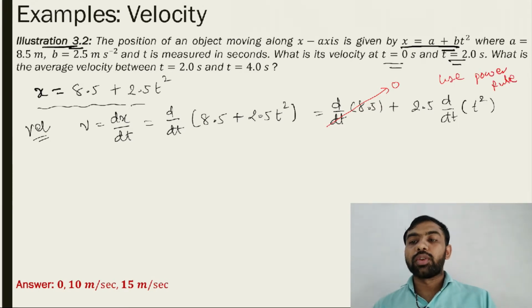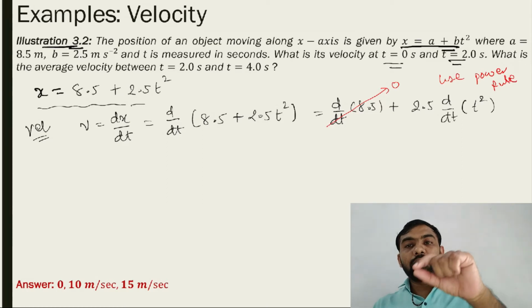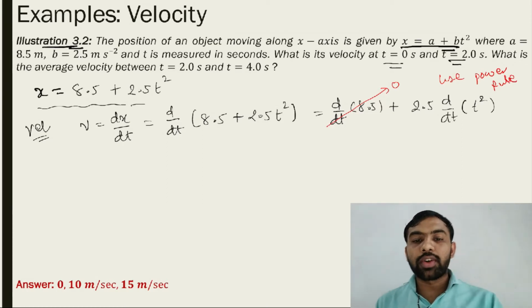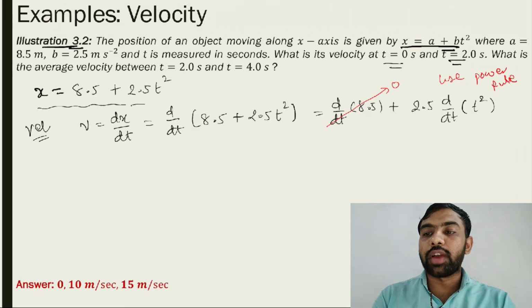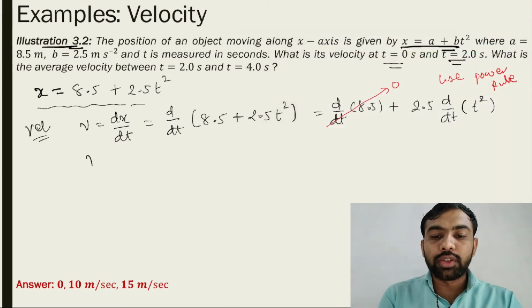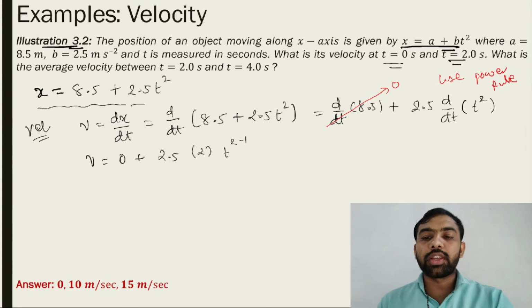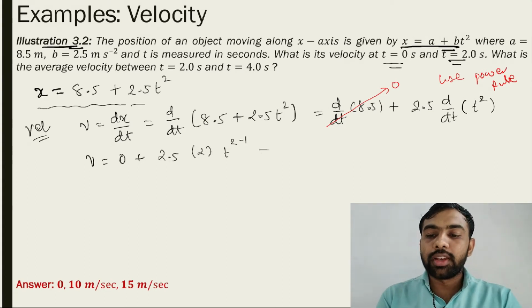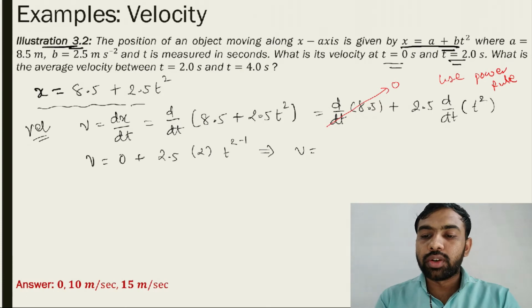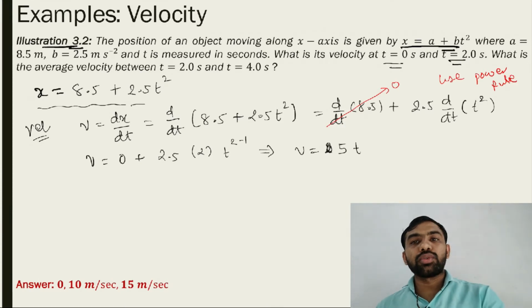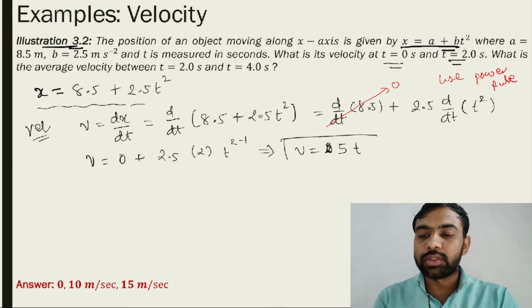Use the power rule in the case of differentiation. The power comes into the multiplication and the power decreases by one. So finally, what do we get for the velocity? Velocity is equal to 0 plus 2.5, this 2 comes in multiplication and the power is decreased by 1, so t raised to 2 minus 1. So finally velocity is equal to 2.5 into 2, which is 5, and t raised to 2 minus 1 means t. So that is the velocity.